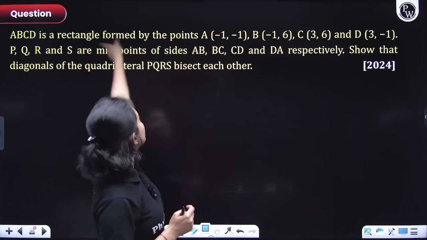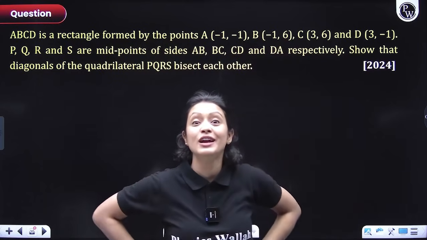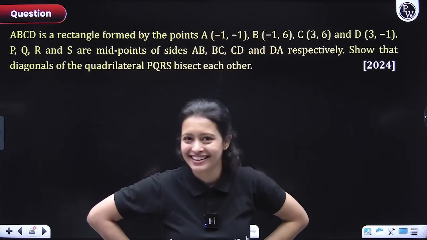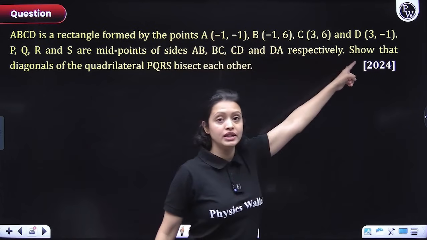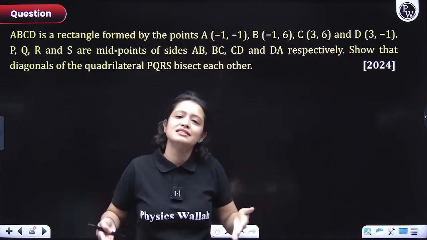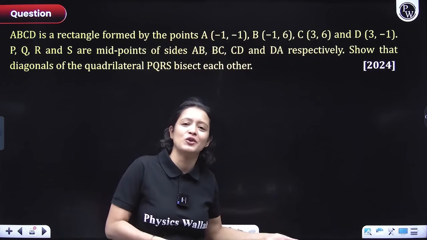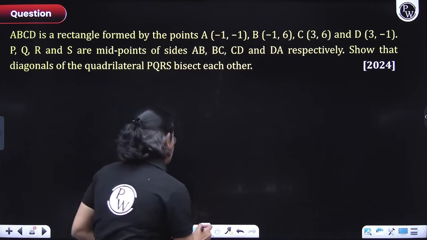If the coordinates were not given, then it would have been a question of the 9th grade quadrilateral chapter. You must have done this question there, right? But here the coordinates of the vertices of the rectangle are given. That means this is a coordinate geometry question, and we'll do it using coordinate geometry concepts. So let's see.